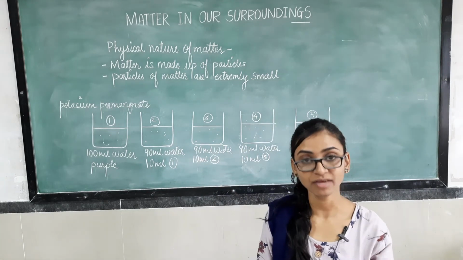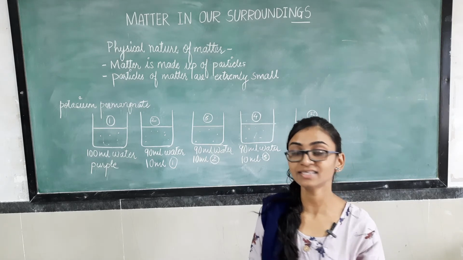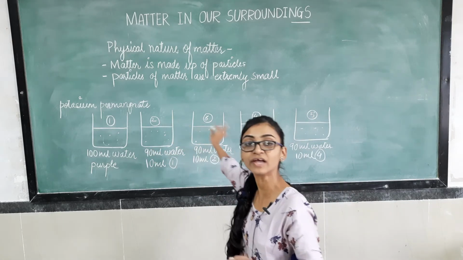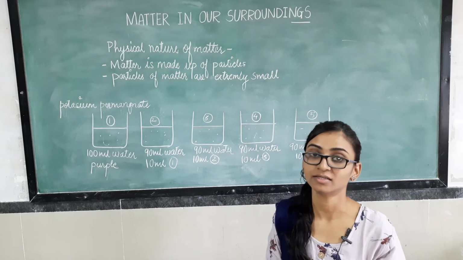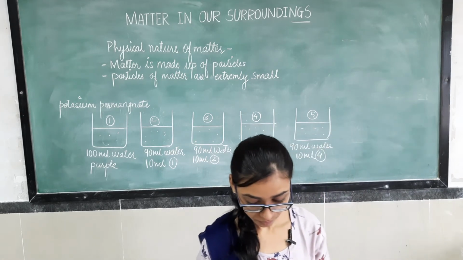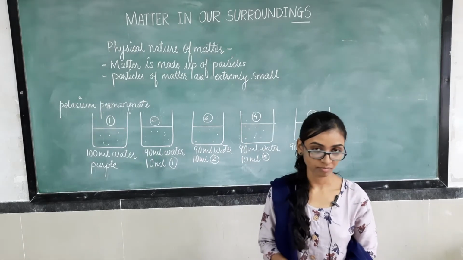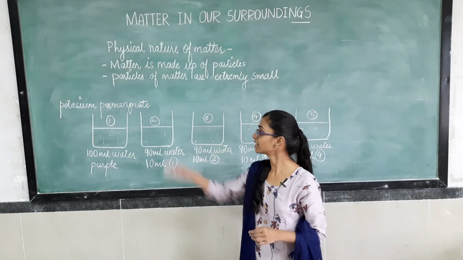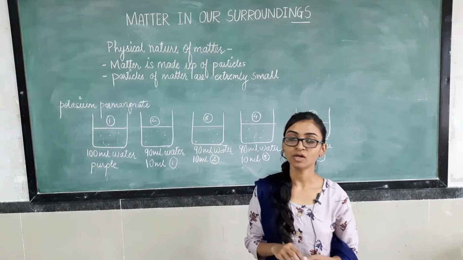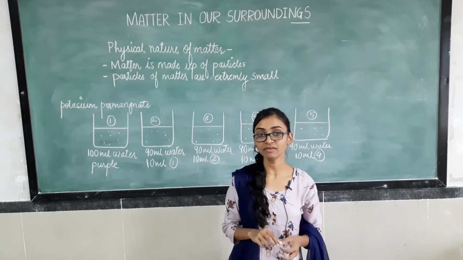They are very minute, extremely small in size. That's why we are able to move them from one place to another, right? So this activity we can perform at home too, but I don't think you have potassium permanganate with you, so you can perform this activity with Dettol.